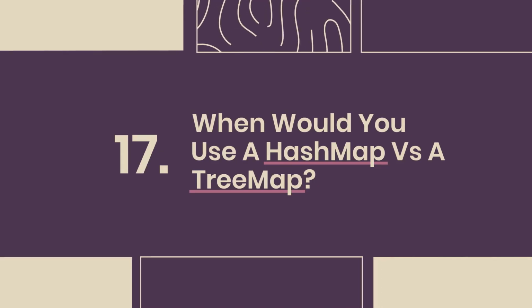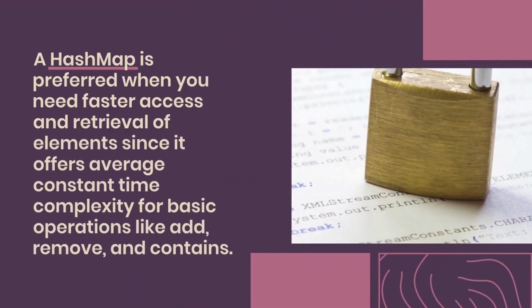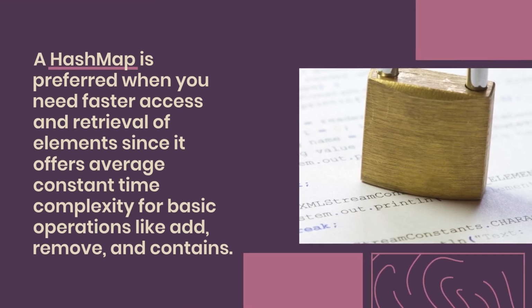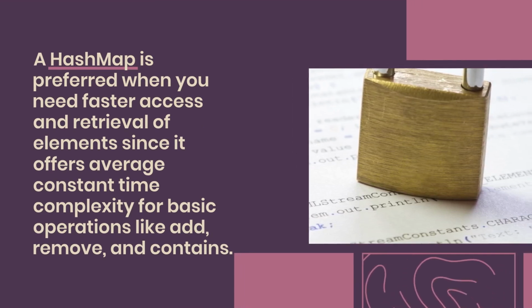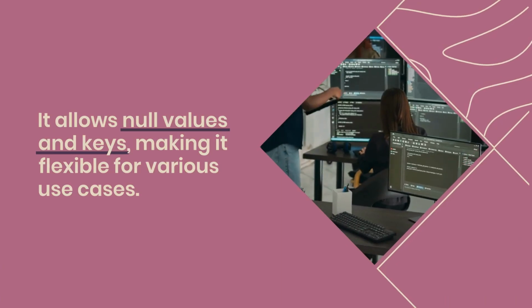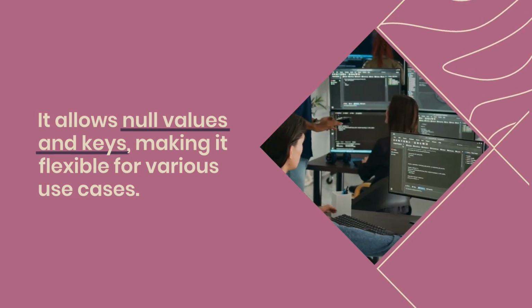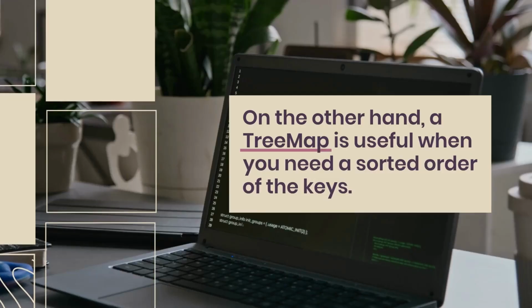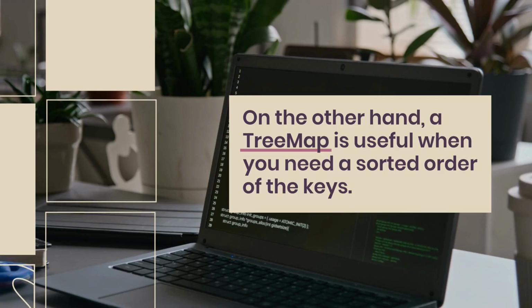17. When would you use a HashMap versus a TreeMap? A HashMap is preferred when you need faster access and retrieval of elements since it offers average constant time complexity for basic operations like add, remove, and contains. It allows null values and keys, making it flexible for various use cases. On the other hand, a TreeMap is useful when you need a sorted order of the keys.